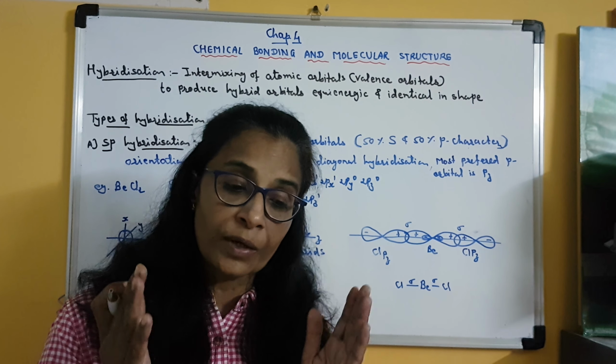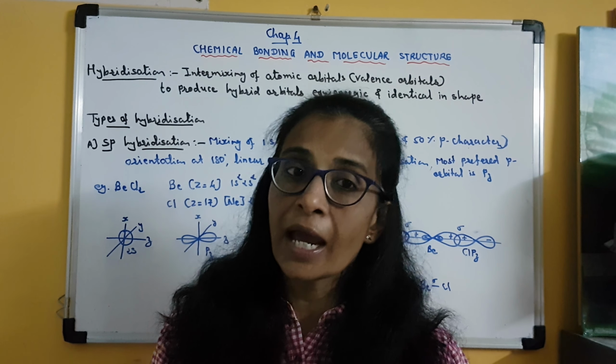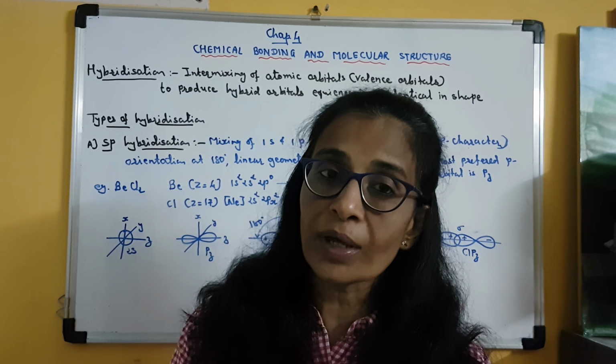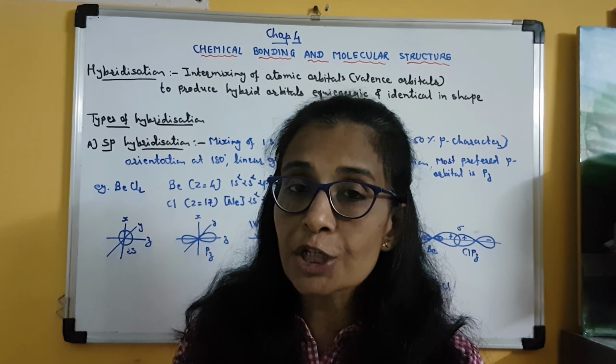For example, we have studied S, P, D and F, 4 different types of orbitals, and we also know very well that there is always energy difference between them. S is lowest in energy, then P, and then D, and then F. Clear? But after hybridization, when we get hybrid orbitals, there will not be any difference in their energy, whether it is S orbital or P, and they will be identical in shape also.